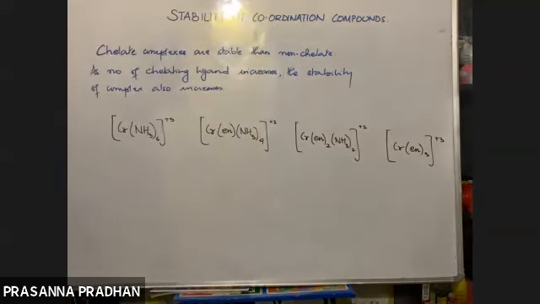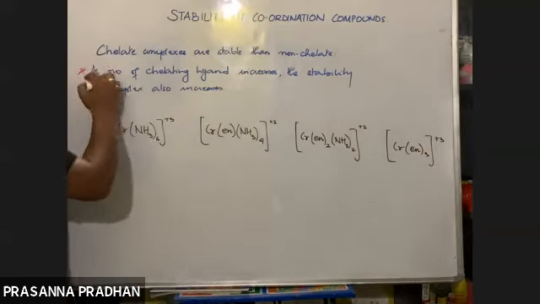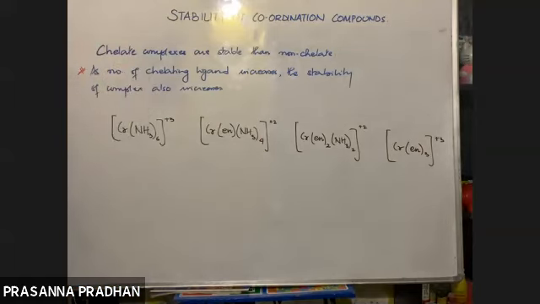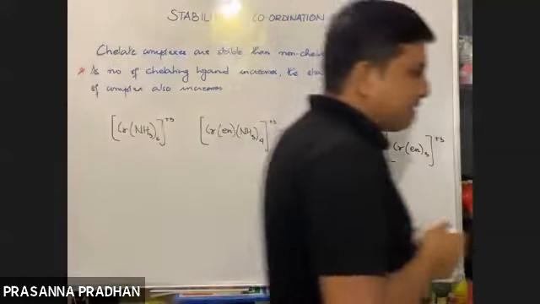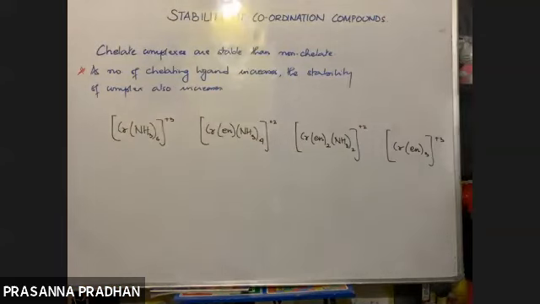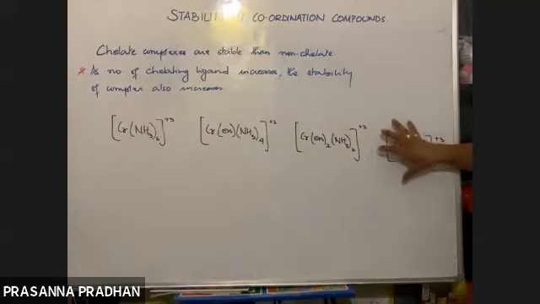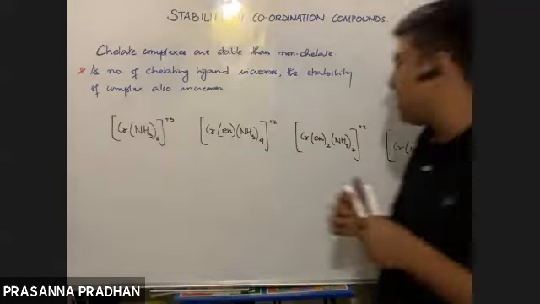Now, if you're asked to compare the stability of the complexes, how will you compare? Complexes having chelating ligands are considered more stable than complexes having non-chelating ligands. And as the number of chelating ligands increases, the stability also increases.